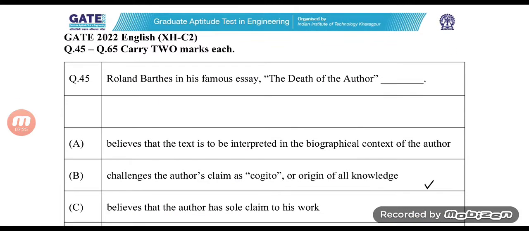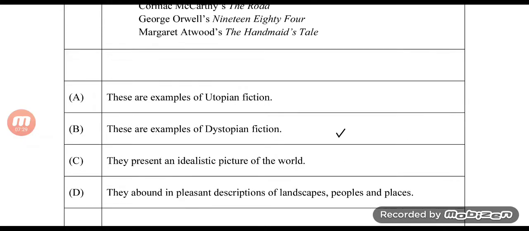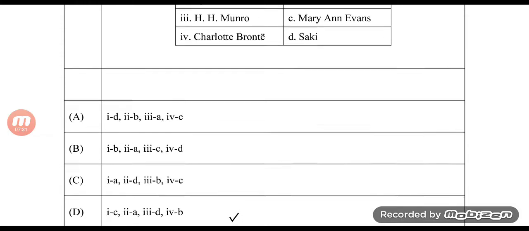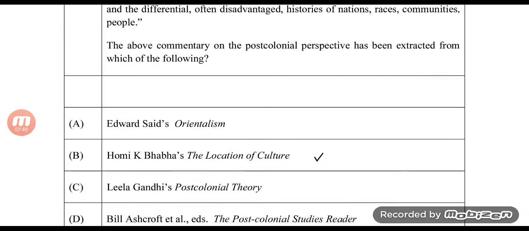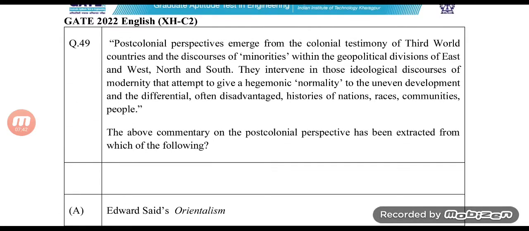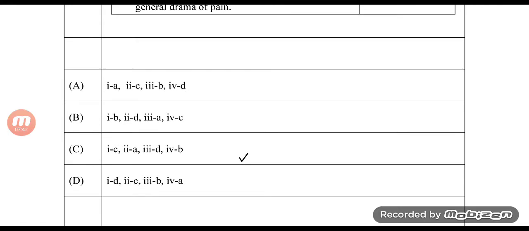Question number 45, the answer is B. This was easy. Question number 46, the answer is B. Question number 47, again easy. D. Question number 48, easy, carnivalesque. Question number 49, Homi K. Bhabha's The Location of Culture. Question number 50, the answer is C.